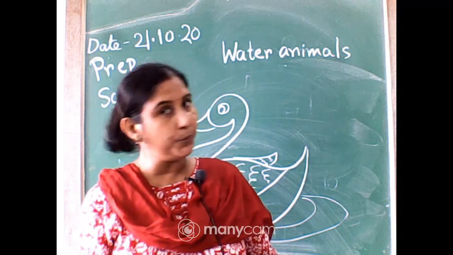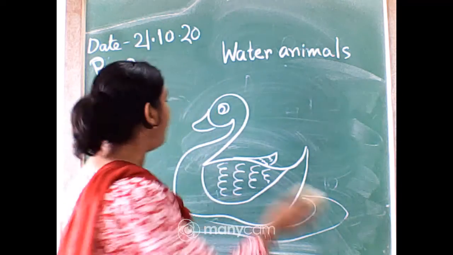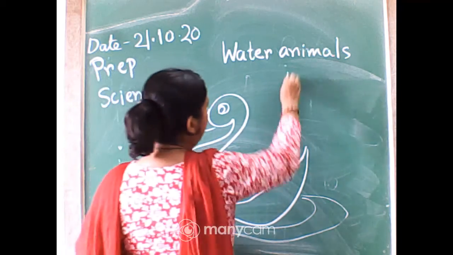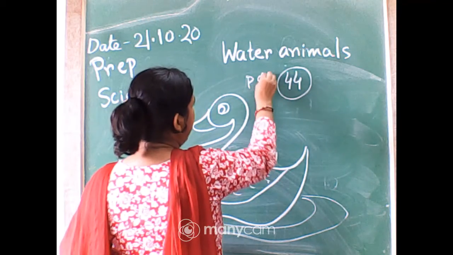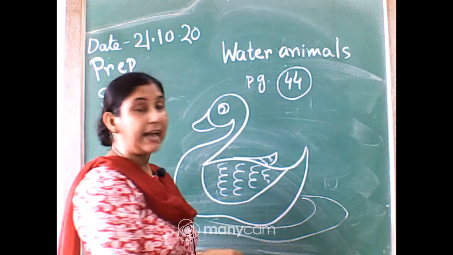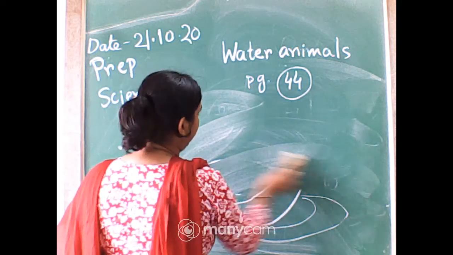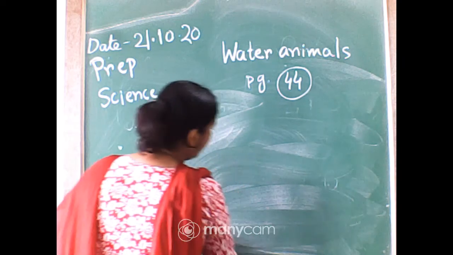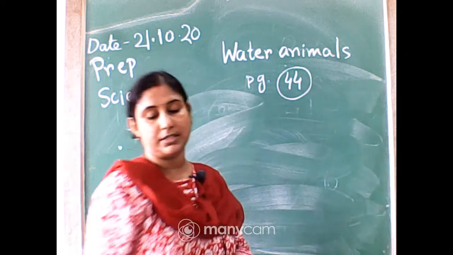We have the book with us, page number 44. Take it out. Today we will first read the names, then we will write them down and learn the spellings. Everybody take out page number 44.